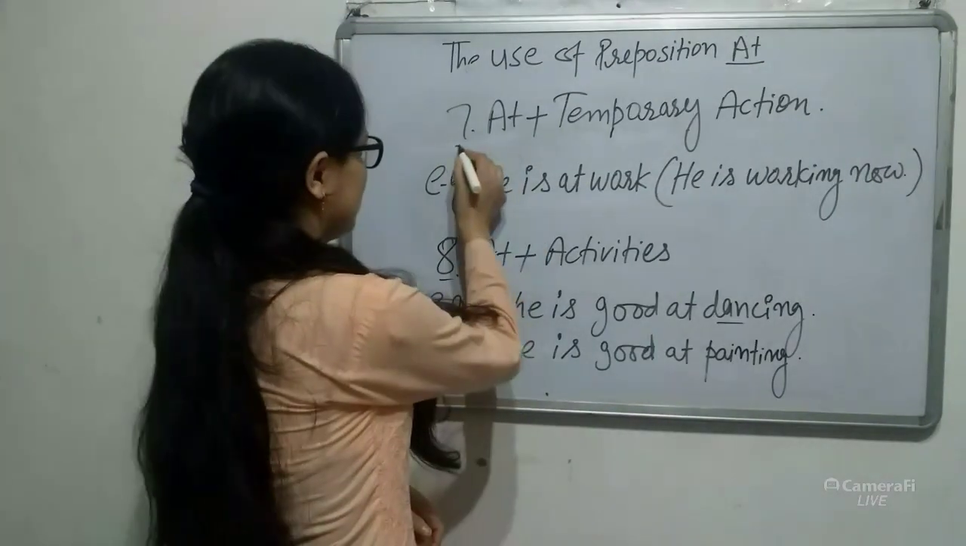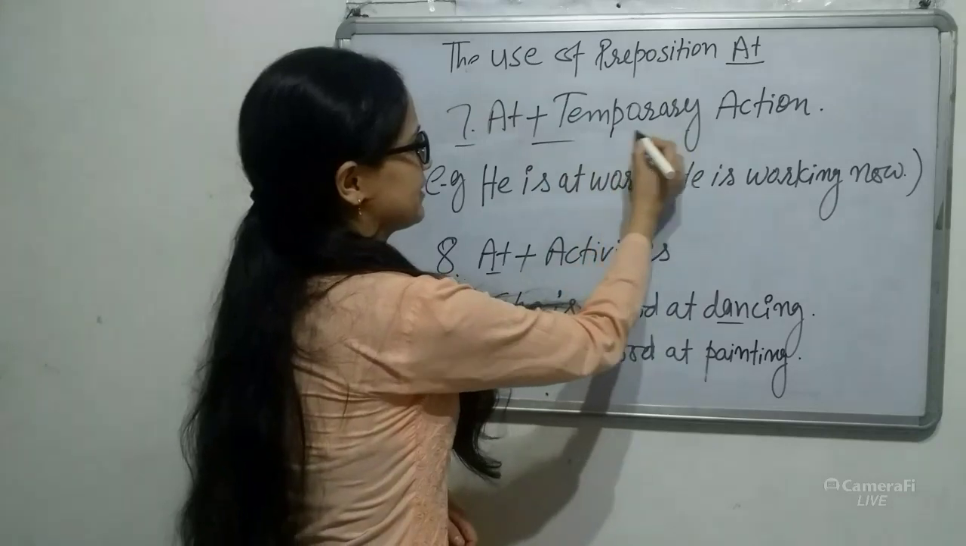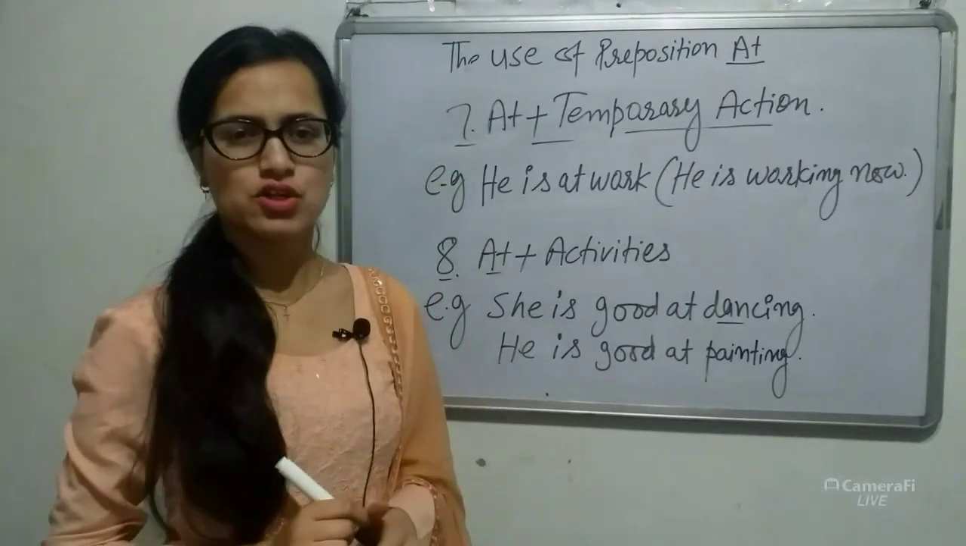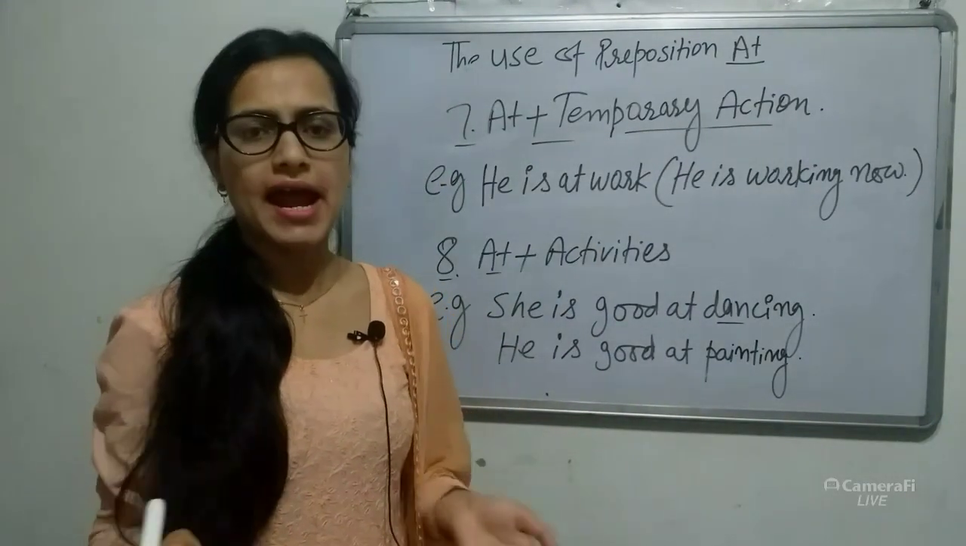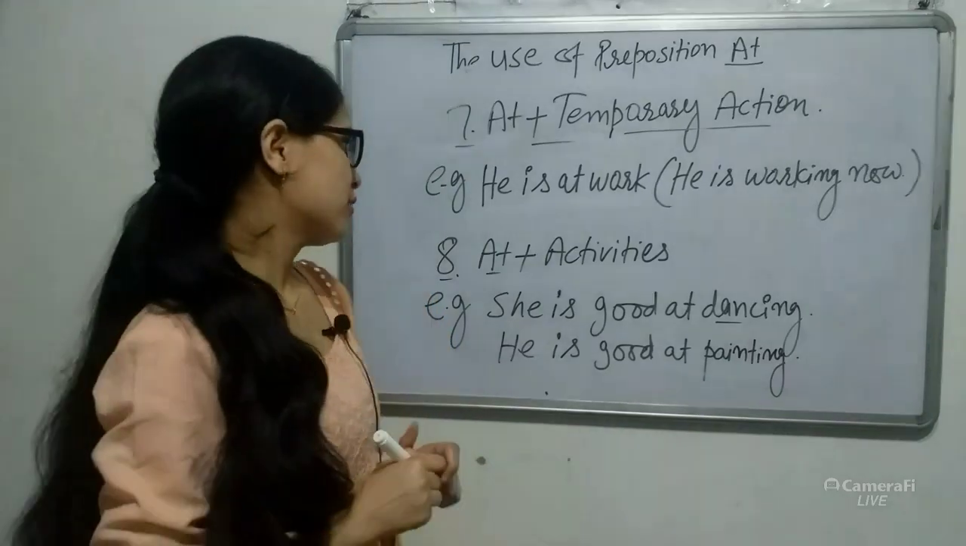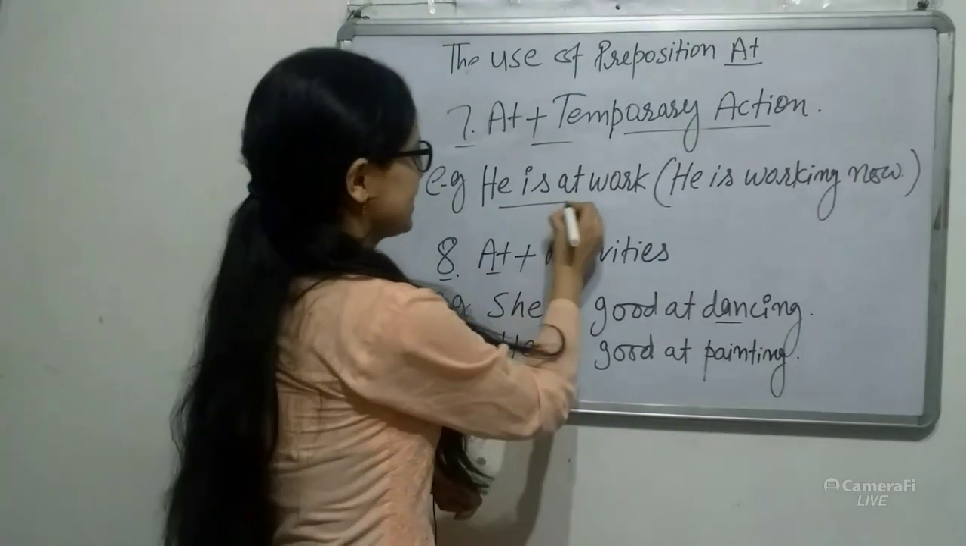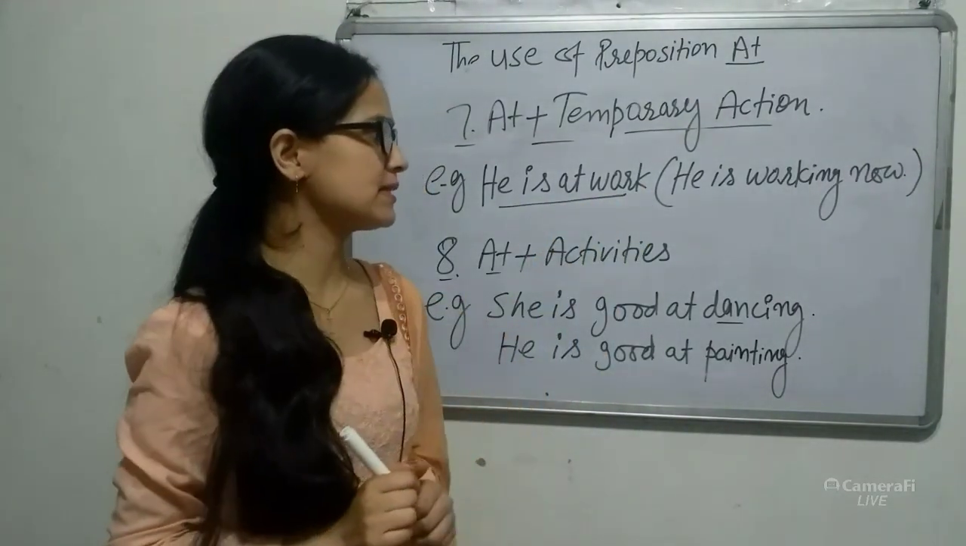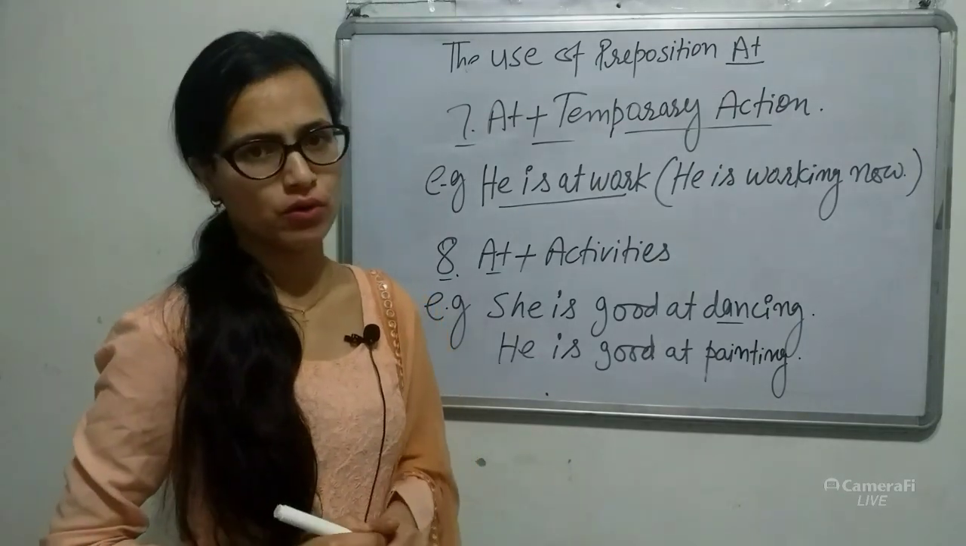Number 7, at plus temporary action. So we use "at" with temporary action. For example, he is at work. It means he is working now.